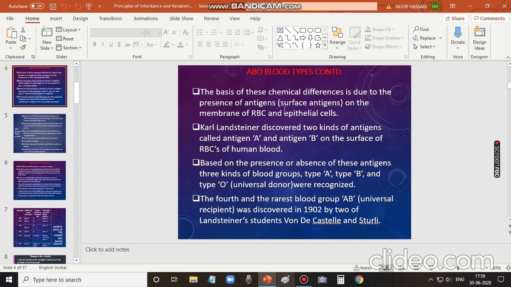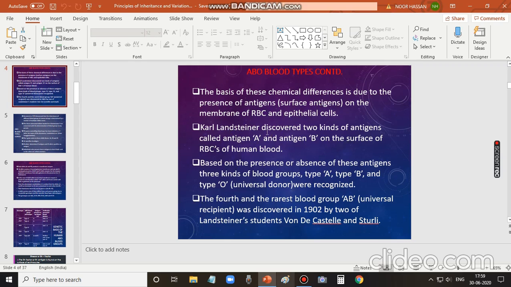These are called surface antigens because antigens are present on the membrane or surface of RBCs and epithelial cells, while antibodies are present in the plasma of the blood. So the surface of the blood cells has antigens, and blood plasma contains antibodies. Not only on the membrane of RBCs, even epithelial cells have these antigens.